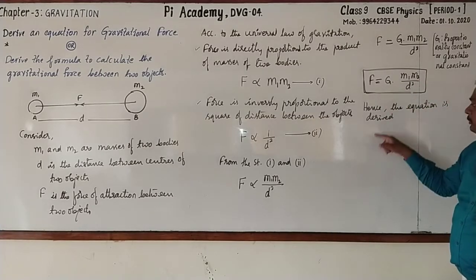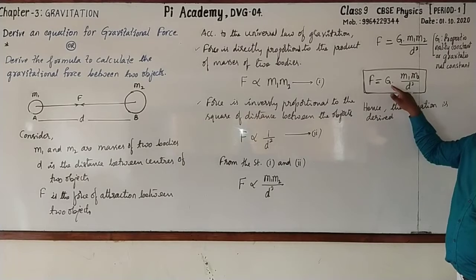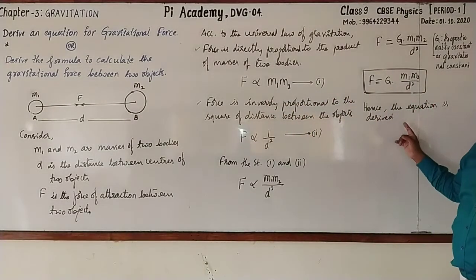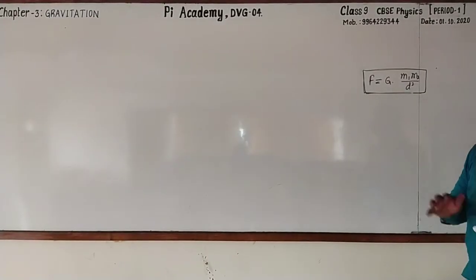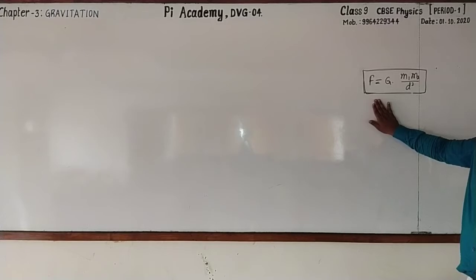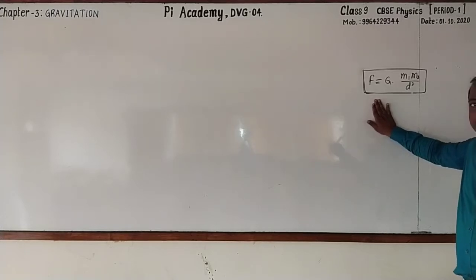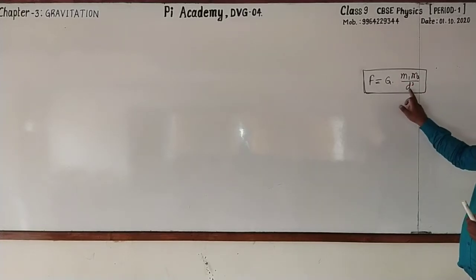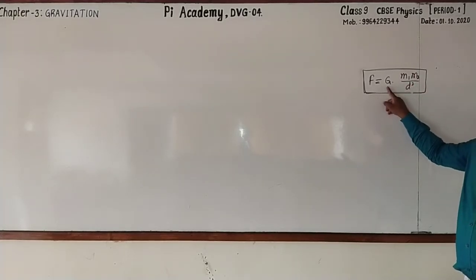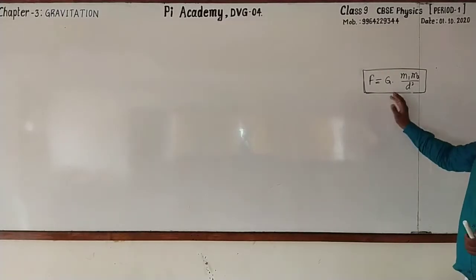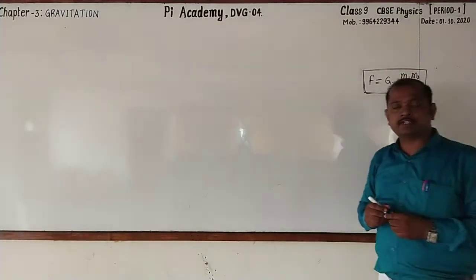Then here let me write about G, that is gravitational constant, and before that please go for copying from there to here. Dear students, go through this formula. What is this? It is the formula used to find out gravitational force. That is F is equal to G into m1 m2 by d square. Here what do you call G? G is gravitational constant. Then how do you define this gravitational constant?